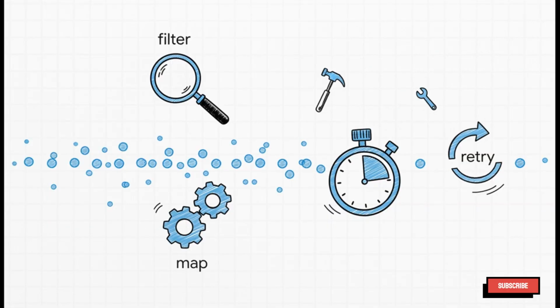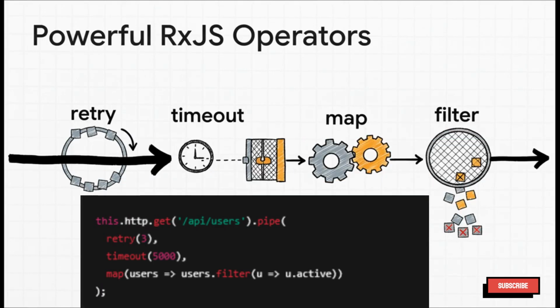And that control just gets better with the second major advantage. See, observables come with this incredible library called RxJS, which is basically a giant toolbox full of functions for manipulating data streams. We call these functions operators. Just think about this for a second. What if an API call fails because of a network blip? With observables, you can just add the retry operator and tell it, hey, try that two or three more times before you give up. What if a request is taking way too long? Just use the timeout operator. You can chain these things together to transform data, filter it, all before it even gets to your component. Trying to write all of that logic yourself using promises would be a complete mess.